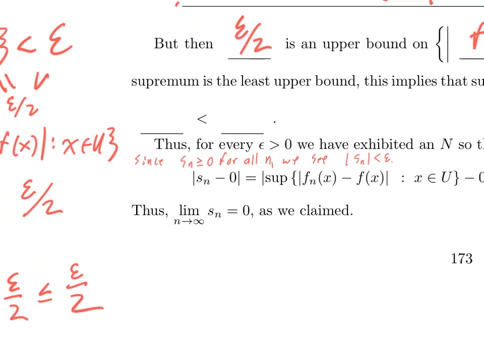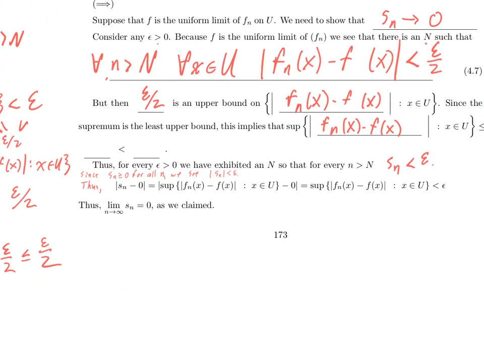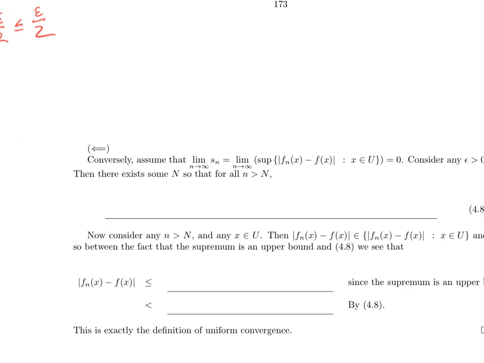And maybe just putting one final word, thus, absolute value of S sub n minus 0 is equal to the supremum of, well, you can read it from here. Thus, the limit as n goes to infinity of S sub n is equal to 0, as we claimed. That proves the forward direction. Let's prove the opposite direction.